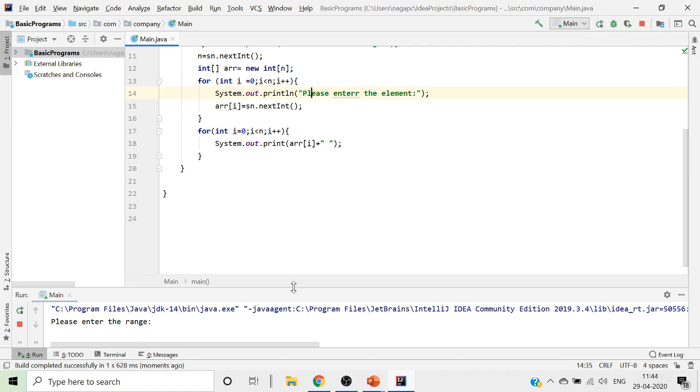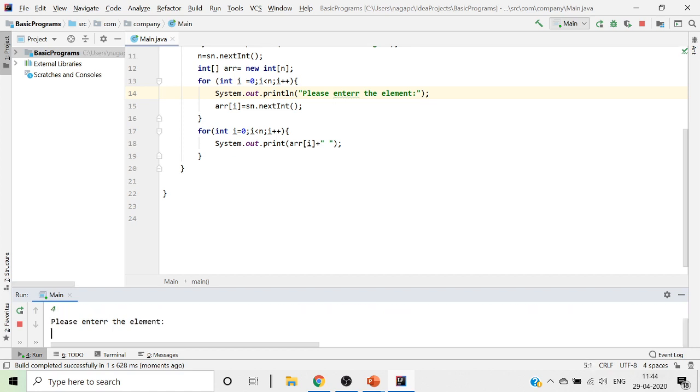Now I am giving the range as 4. Once I give the range as 4, see, it will ask me please enter the element. Now I am giving 10, again it will ask me to enter. Now it is 20, again it will ask me to enter 30, now again it will ask me to enter 40. And after that, if at all you look, the array is 10, 20, 30 and 40. This is how you print your array. Now you have got your array printed with all the values.